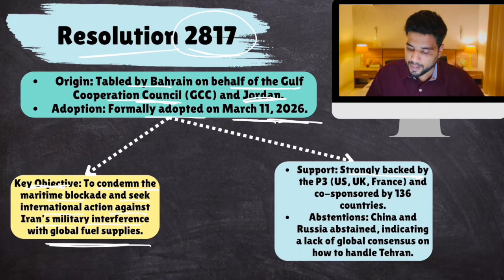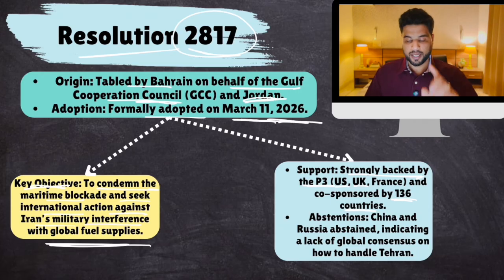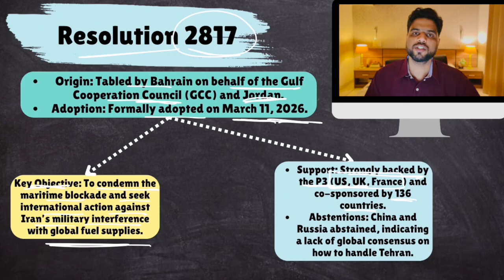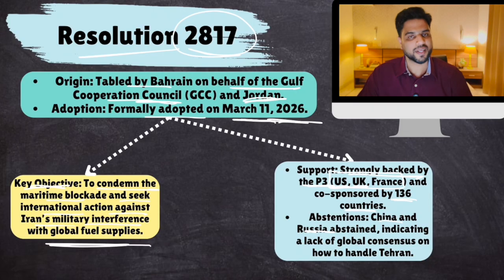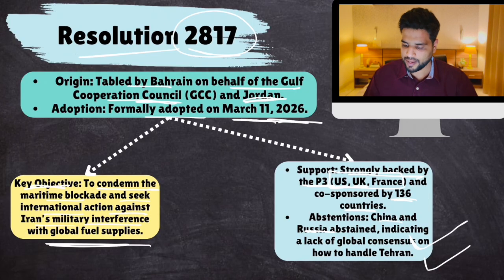Now, strongly backed by P3. So US, UK, France support it, plus 136 countries have also supported it. Now, P3 are these three permanent members of United Nations Security Council. There are two other permanent members, China and Russia. And China and Russia are allies of Iran. So they have abstained. They have voted neither yes nor no in this situation. Okay, they have abstained, though India supports it.